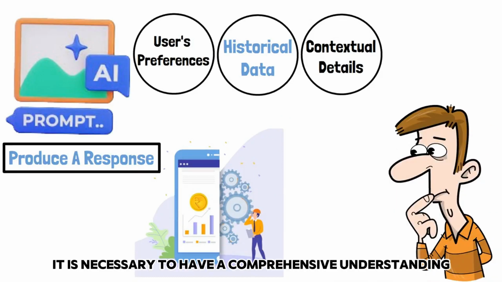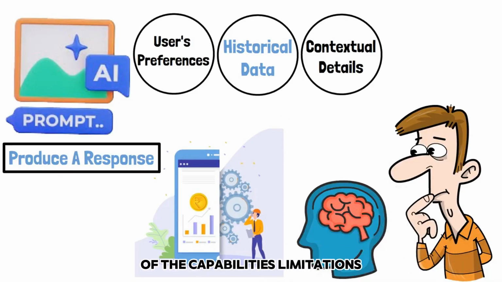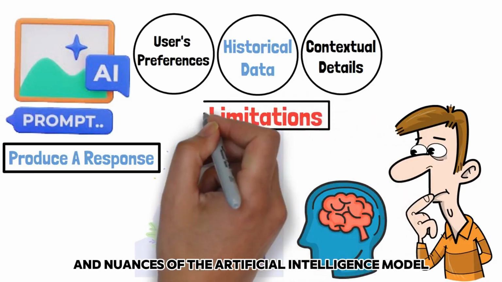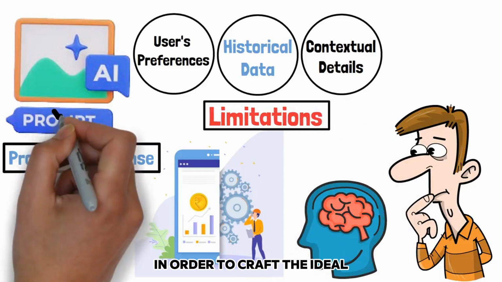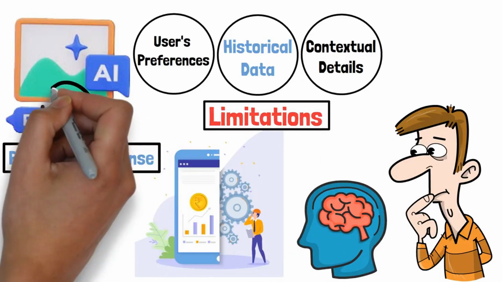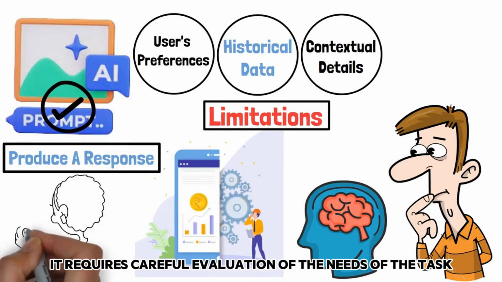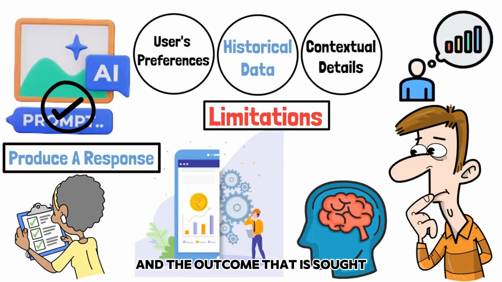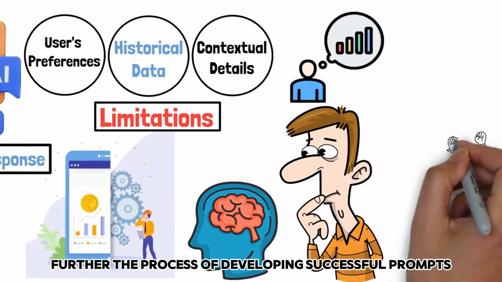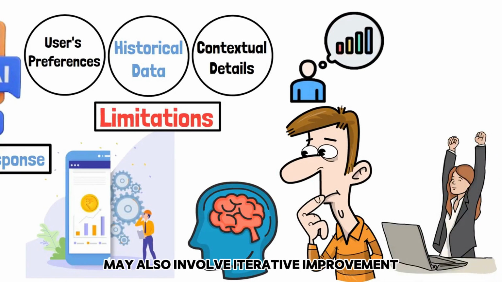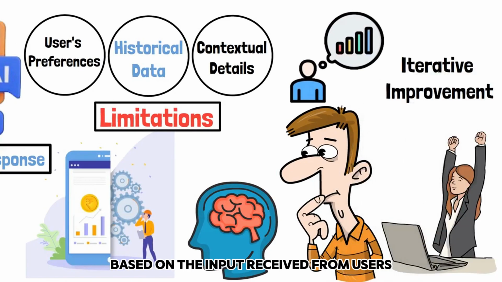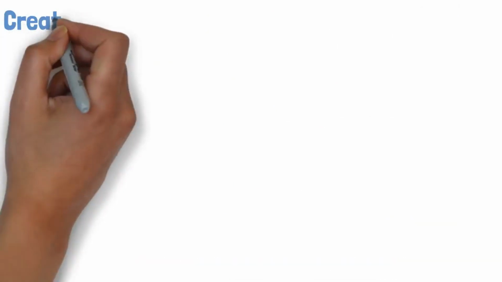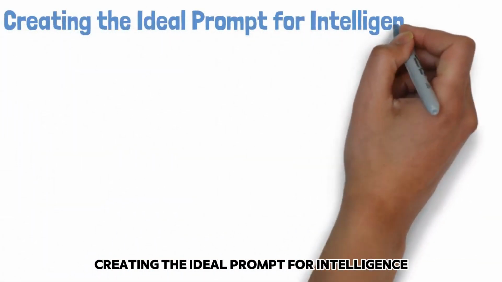It is necessary to have a comprehensive understanding of the capabilities, limitations, and nuances of the artificial intelligence model in order to craft the ideal artificial intelligence prompt. It requires careful evaluation of the needs of the task, the expectations of the user, and the outcome that is sought. Further, the process of developing successful prompts may also involve iterative improvement based on the input received from users and an evaluation of their performance. Creating the ideal prompt for intelligence.